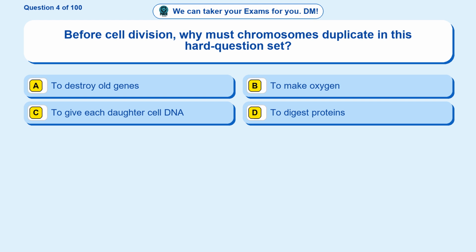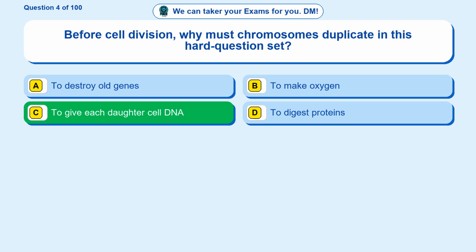Question 4. Before cell division, why must chromosomes duplicate in this hard question set? Option A, to destroy old genes. Option B, to make oxygen. Option C, to give each daughter cell DNA. Option D, to digest proteins. The correct answer is option C, to give each daughter cell DNA.